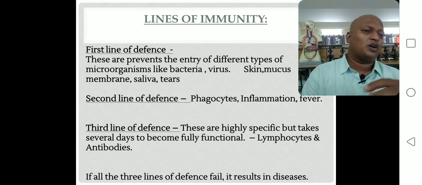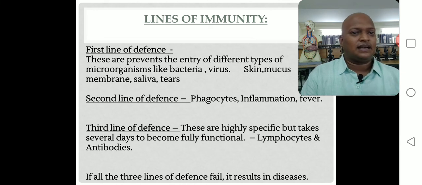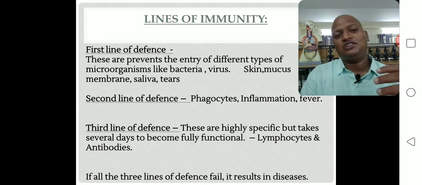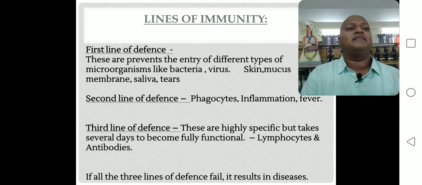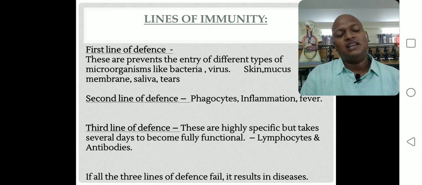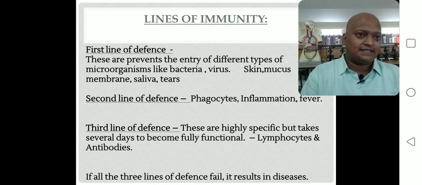Right. So what are the components of the first line? Skin, mucous membrane, saliva and tears. Second line: phagocytes, inflammation and fever. Third line defense mechanism: lymphocytes and antibodies. So production of antibodies takes place against antigen in which defense mechanism? Third line defense mechanism. So antigen specificity belongs to which defense mechanism? Third line defense mechanism. In case all defense mechanisms fail, the body results in diseases.